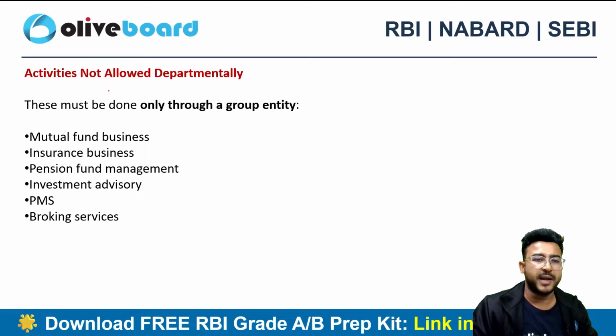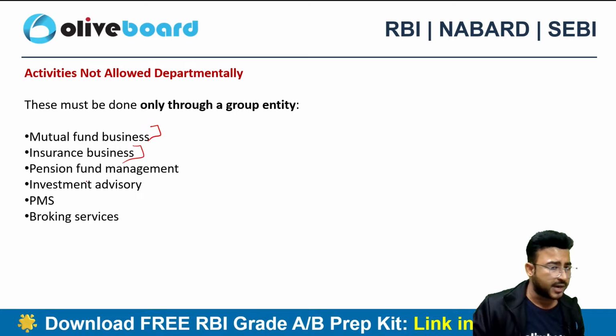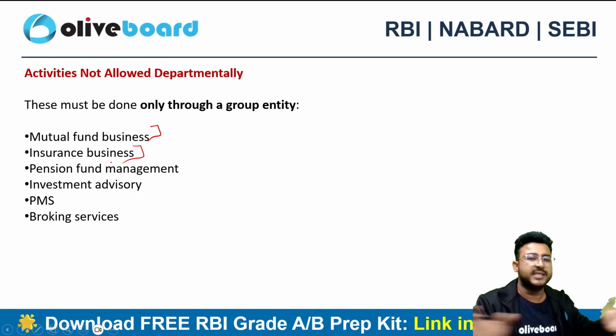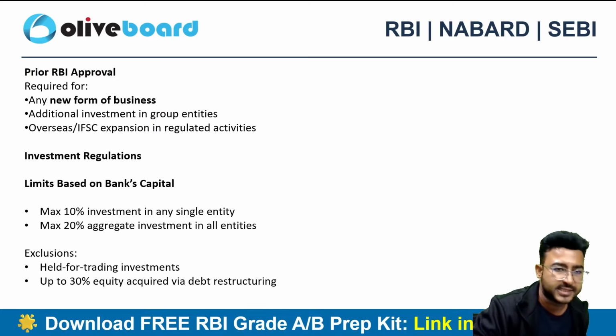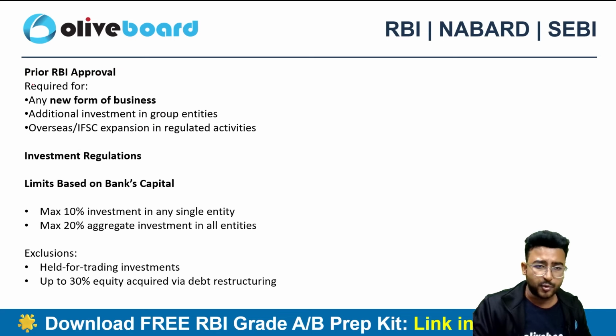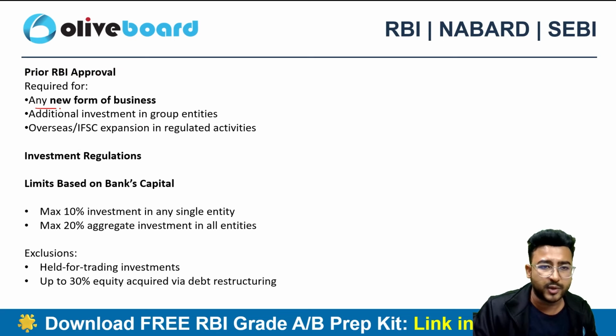Activity is not allowed departmentally. Let's suppose I'm a bank, HDFC Bank. I can't do mutual fund business in it. I can't do insurance business in it. I have to create separate entities. Prior approval of RBI is required when you are entering into any new form of business.